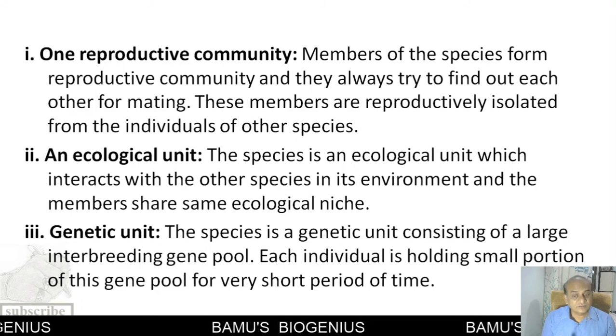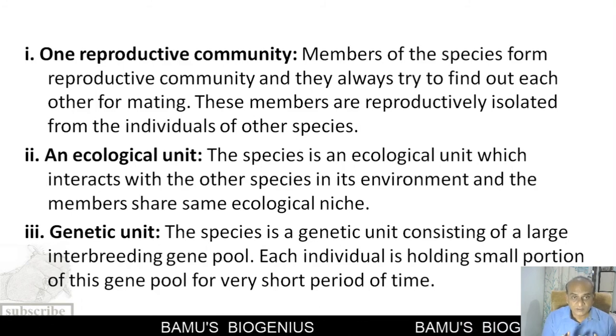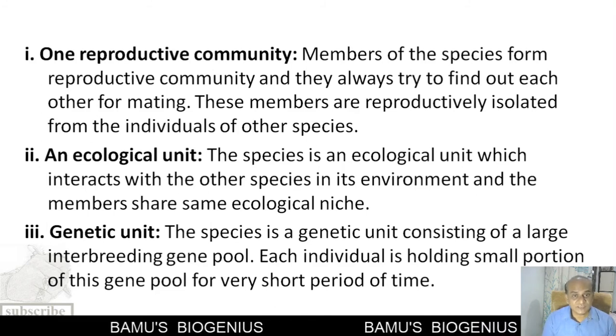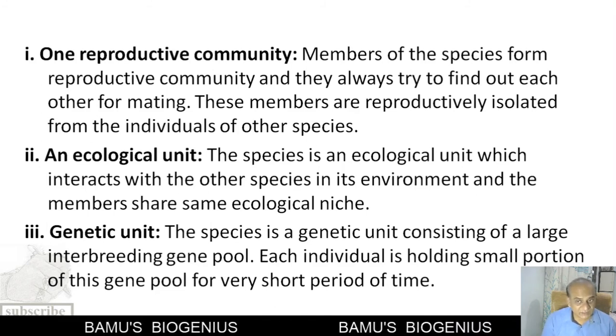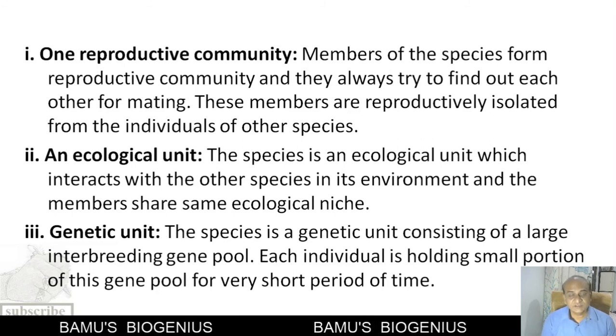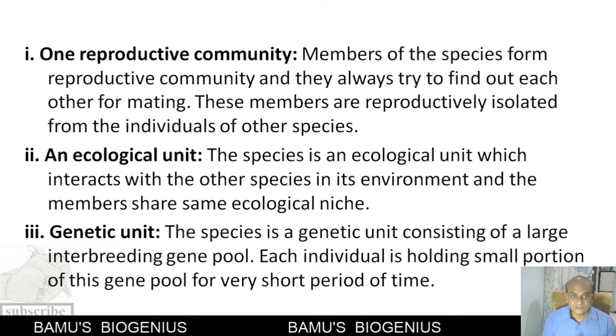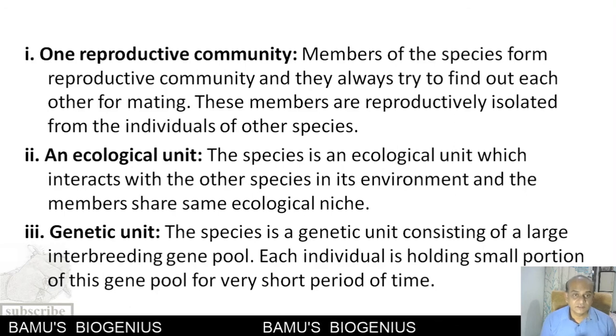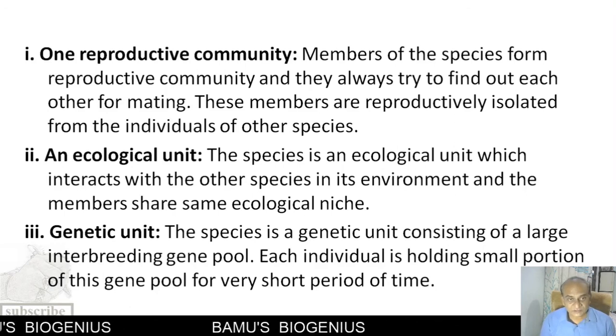So that is the ecological niche of that organism. According to this concept, the species is an ecological unit which interacts with other species in its environment, and the members share the same ecological needs. So this is the importance of the ecological unit.